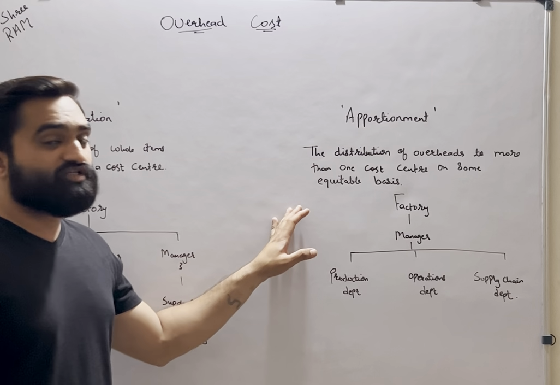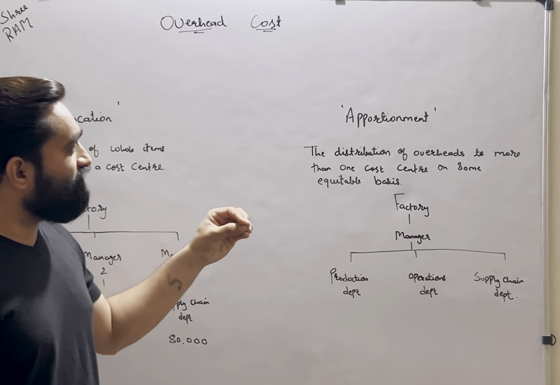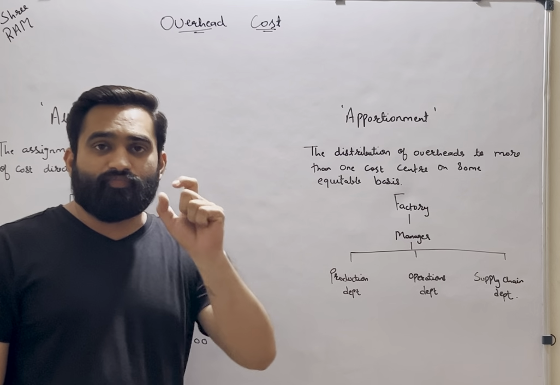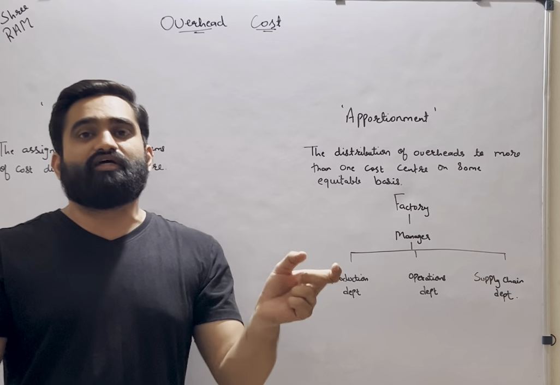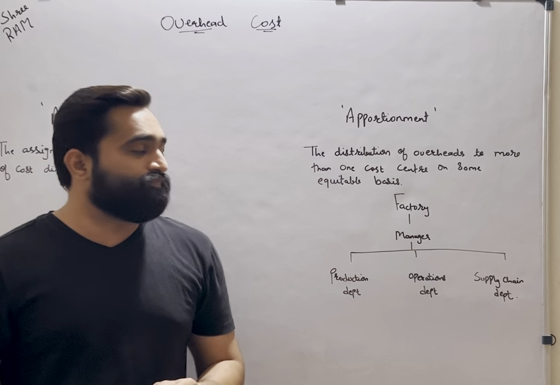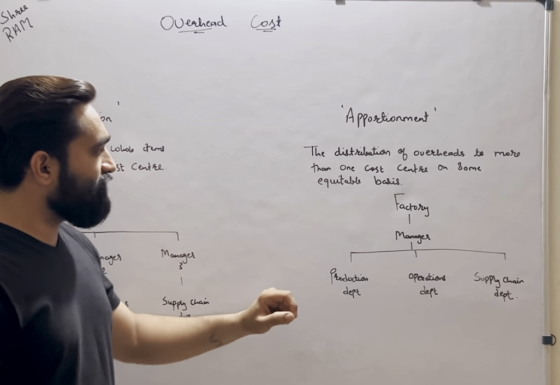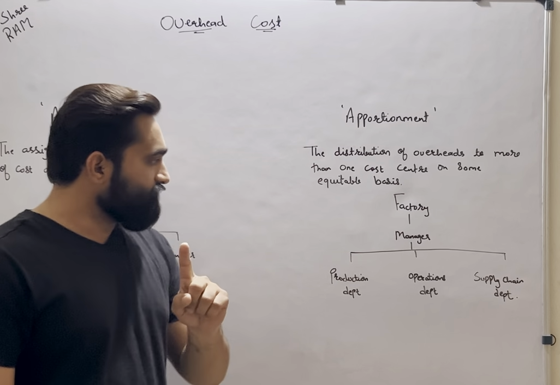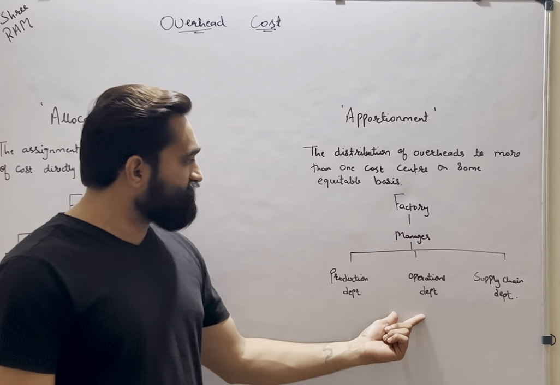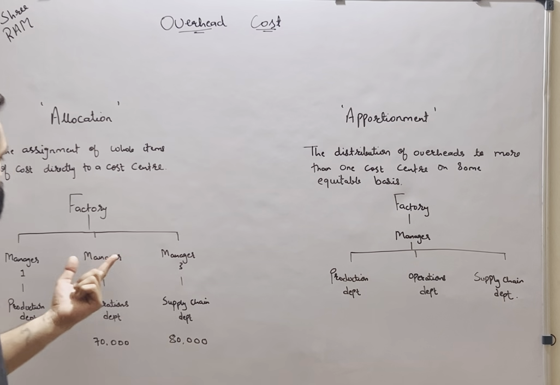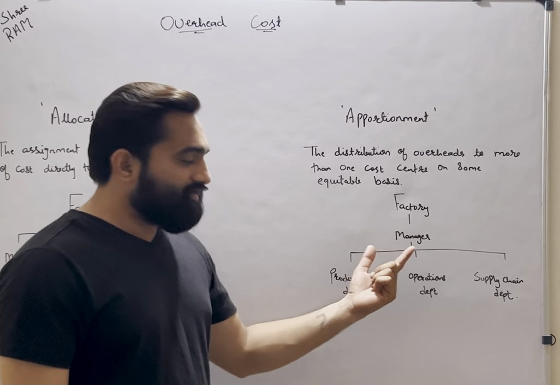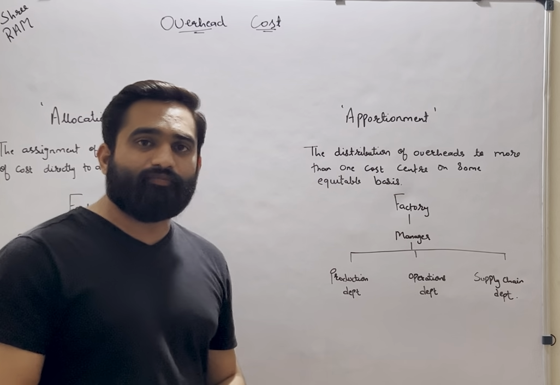On the other hand, we have apportionment. The distribution of overheads to more than one cost center on some equitable basis. Here, one particular cost will be divided between more than one departments, but using what? Will need certain basis for distribution. I have taken an example. There is a factory and you have hired only one manager, and this manager will have to look after three different departments: production department, operations department, and supply chain department. Here if you see an allocation, you have three different managers for three departments. Here you have only one manager and he is responsible to work for all three departments.